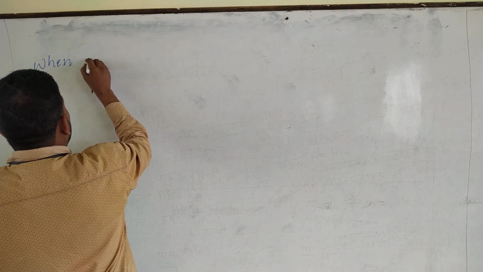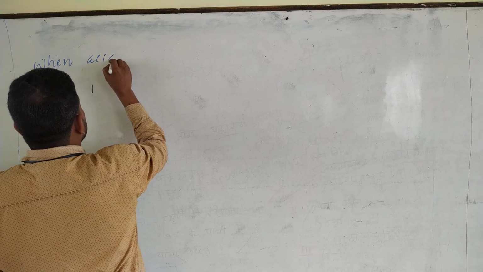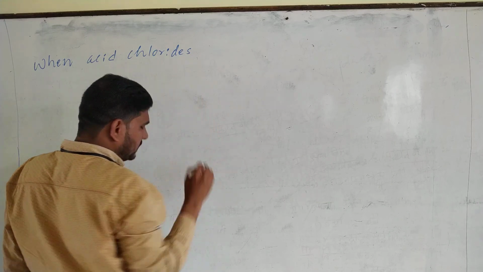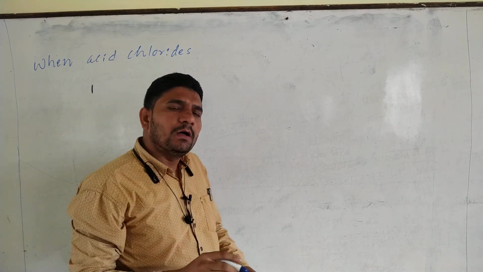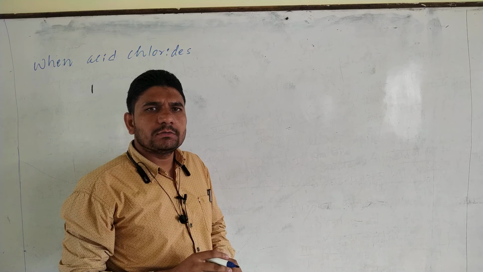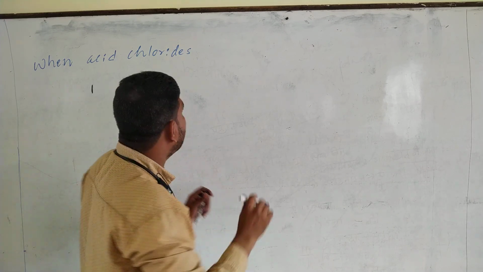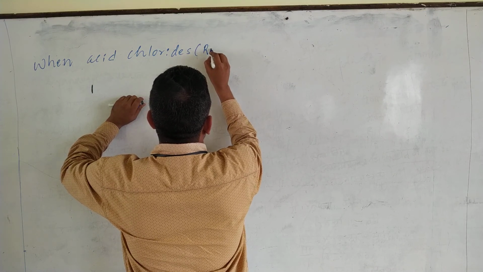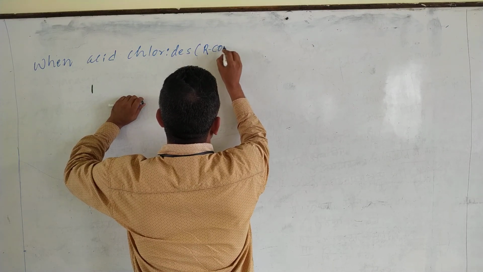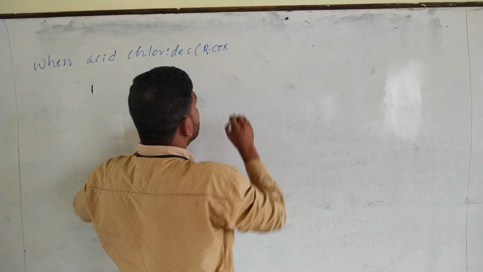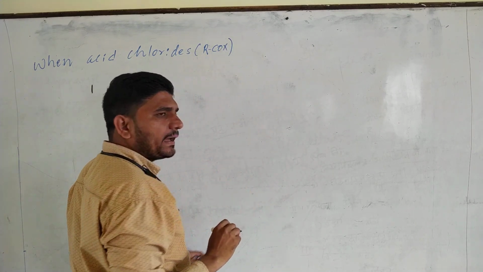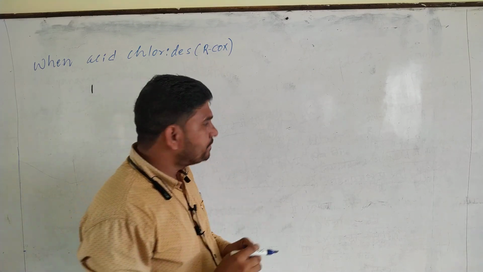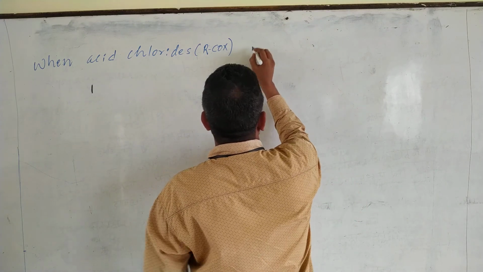When acid chlorides, I think you know this class of organic compound. This is the class of organic compound with a general formula RCOX. X is nothing but a halogen atom, chloro, bromo or iodine. When acid chlorides react